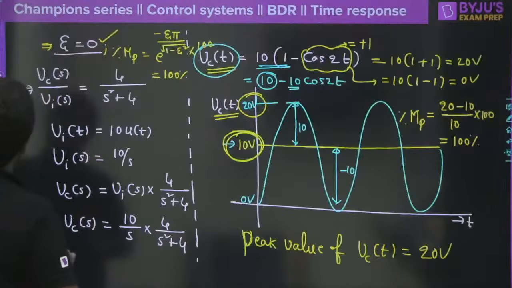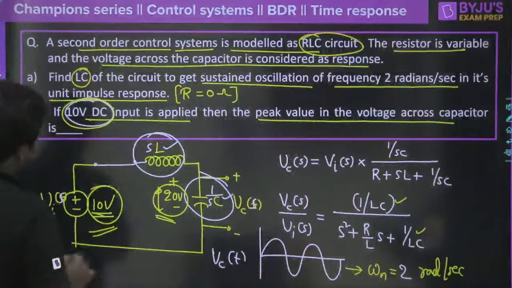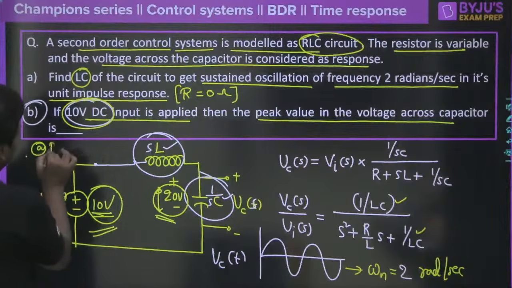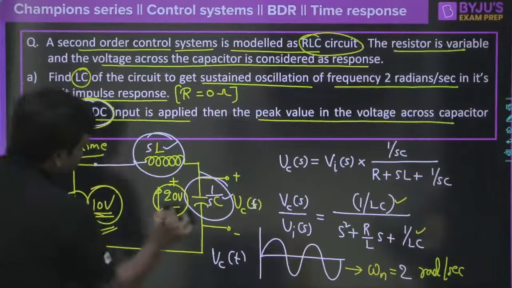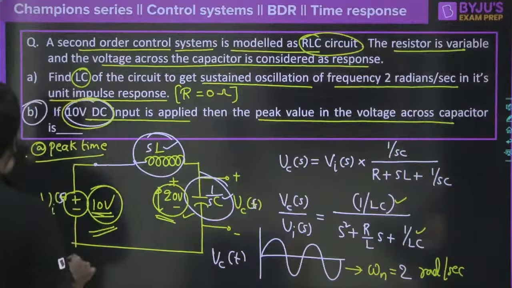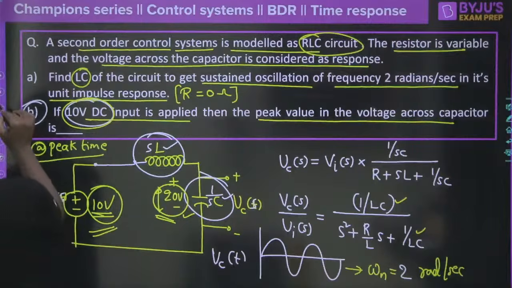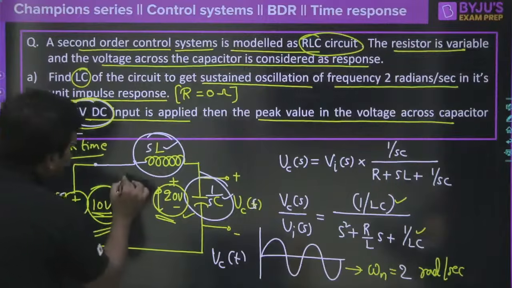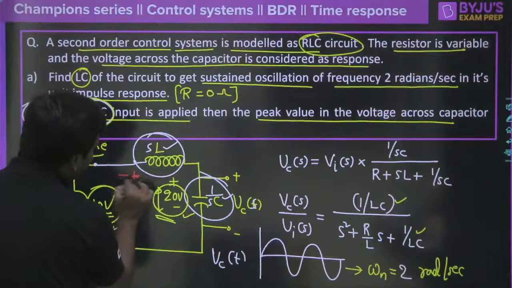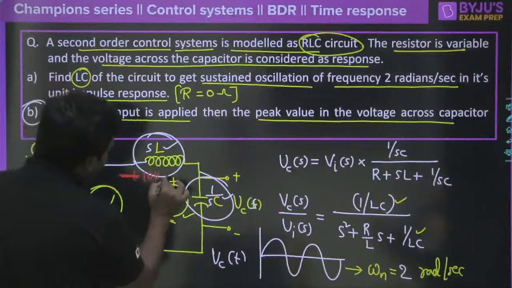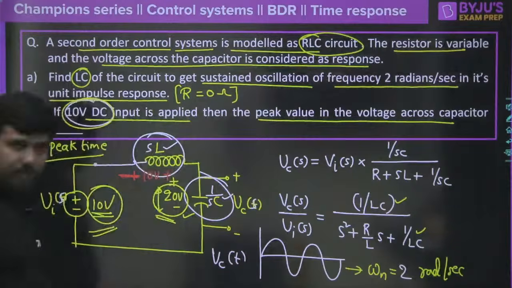Yes, particularly at peak time, the capacitor might be having 20 volt, right? You might have applied 10 volt, fine, no problem. But at the time, the inductor also pushes another 10 volt here, clear? So that means here minus and this is 10 volt and here you will be having plus, clear?